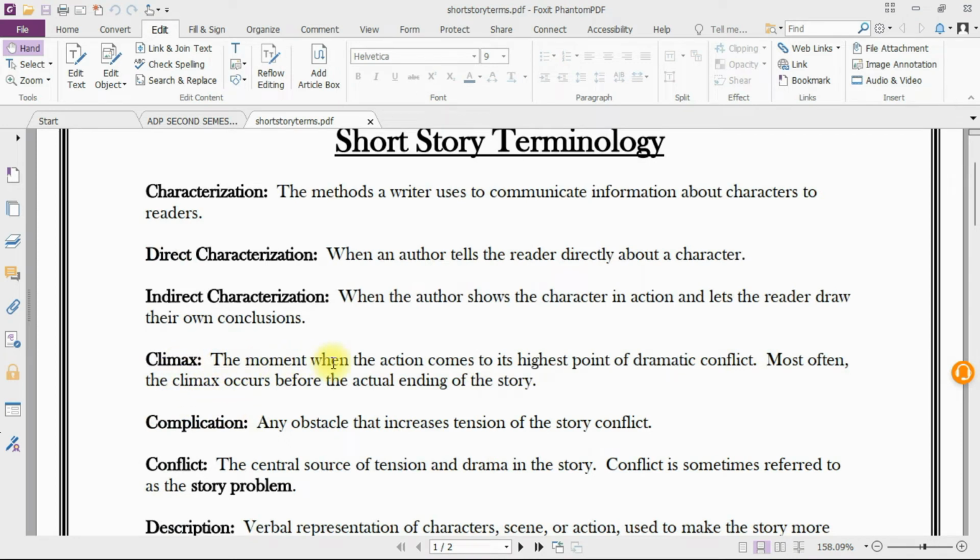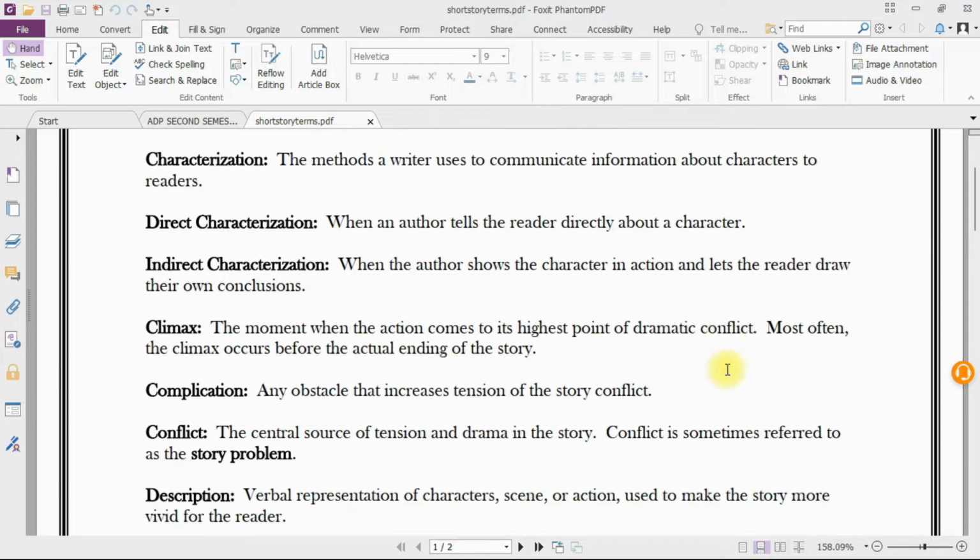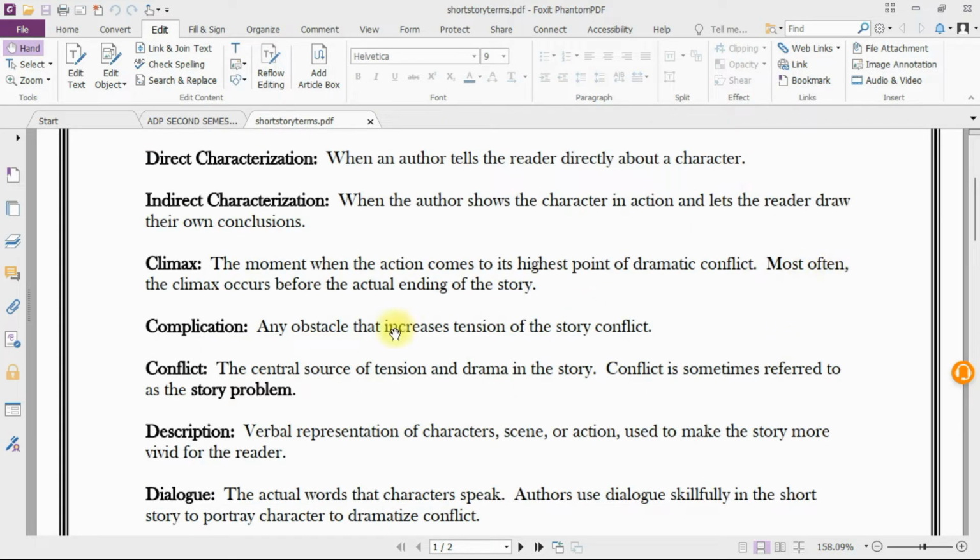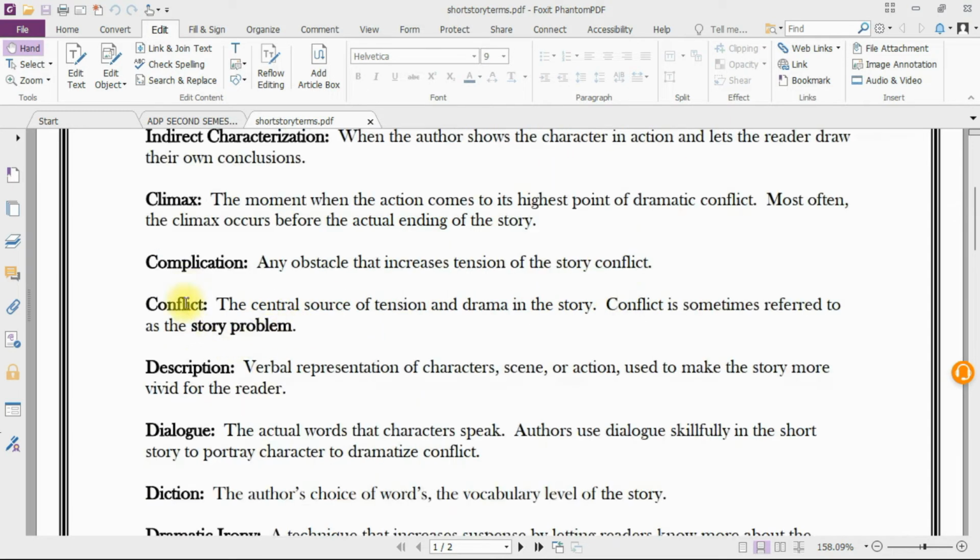Climax: the moment when the action comes to its highest point of dramatic conflict. Most often, the climax occurs before the actual ending of the story. Complication: any obstacle that increases tension of the story. Conflict: the central source of tension and drama in the story. Conflict is sometimes referred to as the story problem.